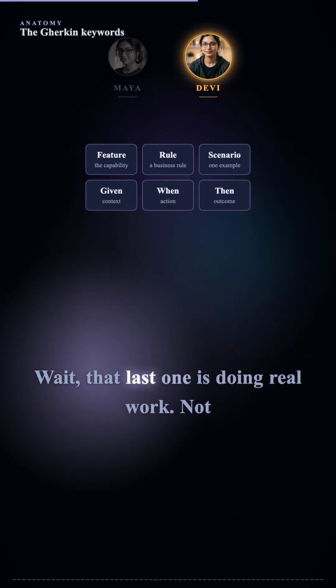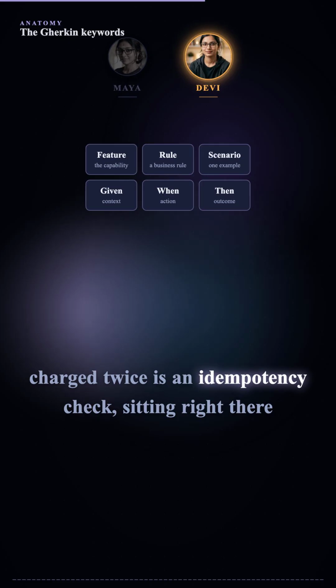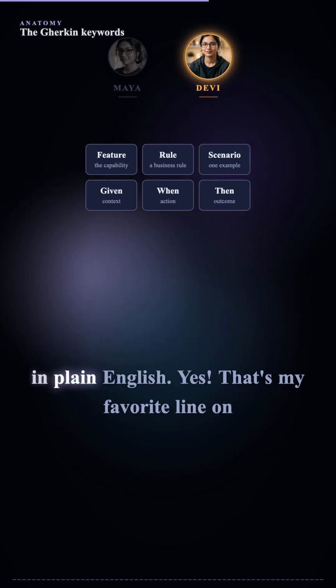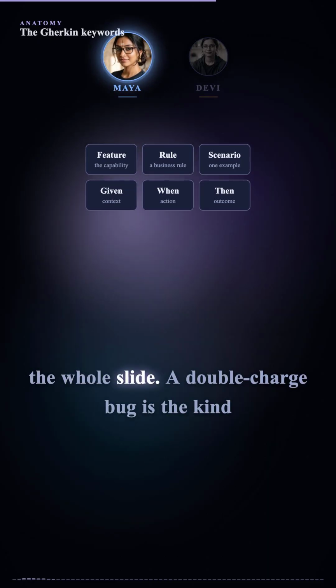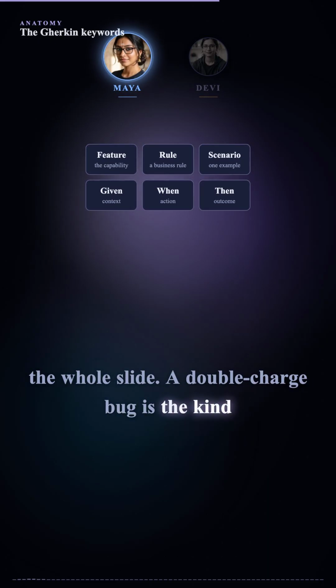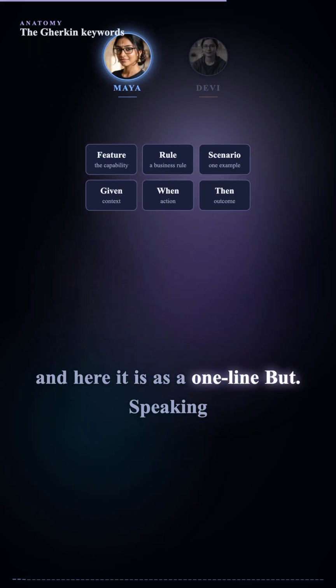Wait, that last one is doing real work. Not charged twice is an idempotency check, sitting right there in plain English. Yes, that's my favorite line on the whole slide. A double charge bug is the kind of thing that gets a company on the news. And here it is as a one-line but.